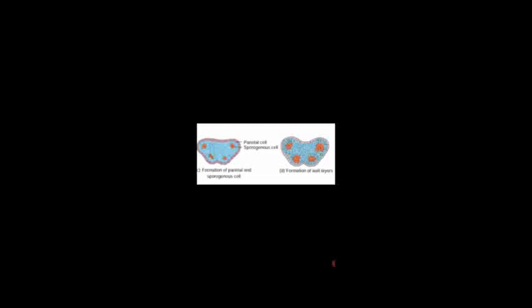One facing the outer side is the primary parietal cell. Another facing the inner side is named the primary sporogenous cell. This primary parietal cell undergoes periclinal and anticlinal division to form 2 to 5 layers which constitute the layers of the anther wall. See the next diagram. Outer to the archisporial cell, 3 to 5 layers constitute the anther wall layers.